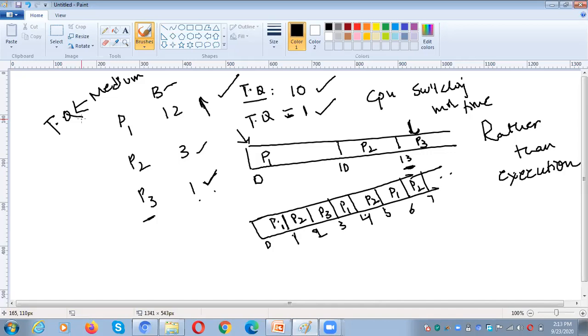If it is too high, all the remaining processes waiting in the ready queue need to wait for the CPU for much time. Here if you observe, it is too high, so P3 requires only 1 millisecond, but it has to wait much time to get that 1 millisecond of CPU time. But in the second case, you are using a time quantum of 1, so every time the CPU is switching from one process to another after 1 millisecond. So the CPU is always busy with switching rather than executing the processes. That is the reason why the time quantum needs to be medium.